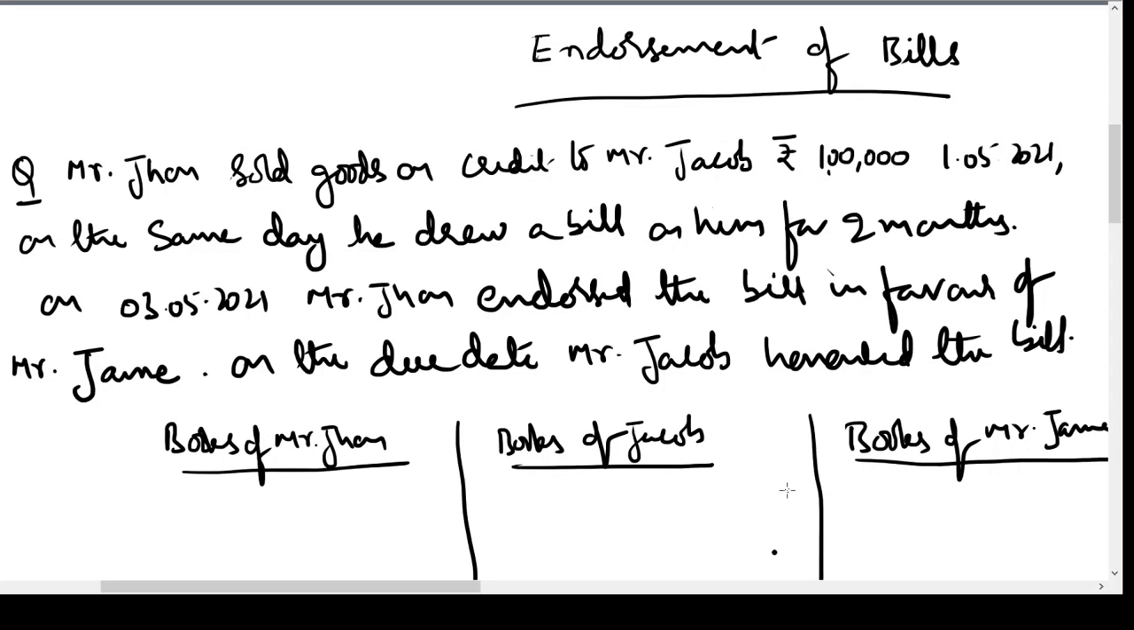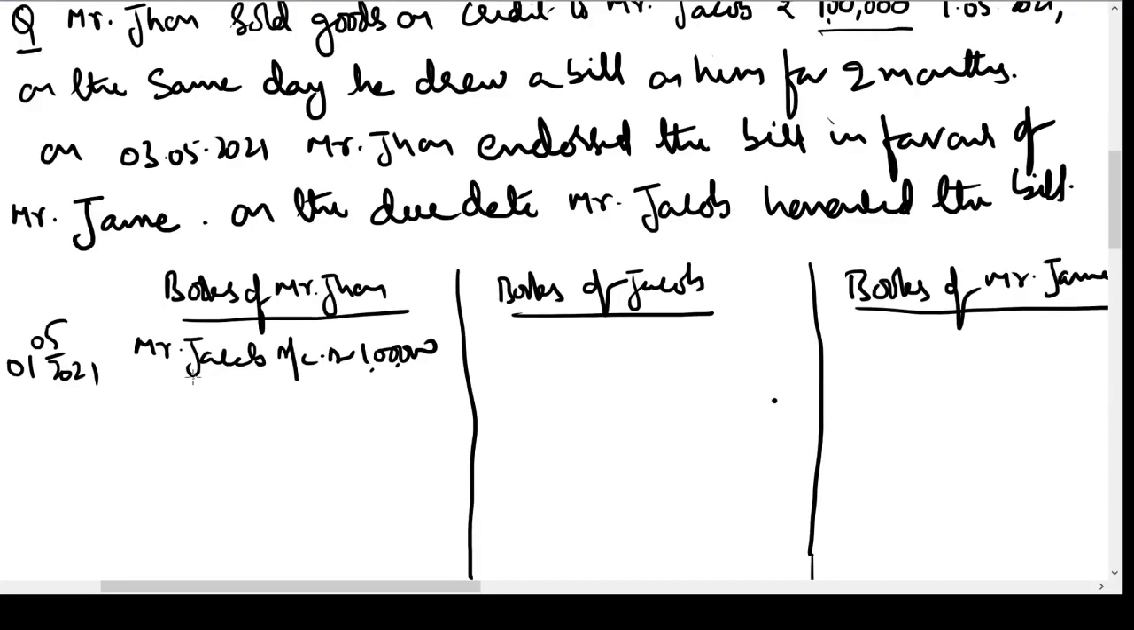Mr. John sold goods on credit to Mr. Jacob on 1st May 2021 for rupees 1 lakh. So the value of the goods sold by Mr. John to Mr. Jacob is rupees 1 lakh. On 1st May, what is the entry we are going to pass in the books of Mr. John? Entry would be Mr. Jacob account would be debited with rupees 1 lakh because he owes us money, and sales account will be credited because we have sold the goods. It is income for the business.